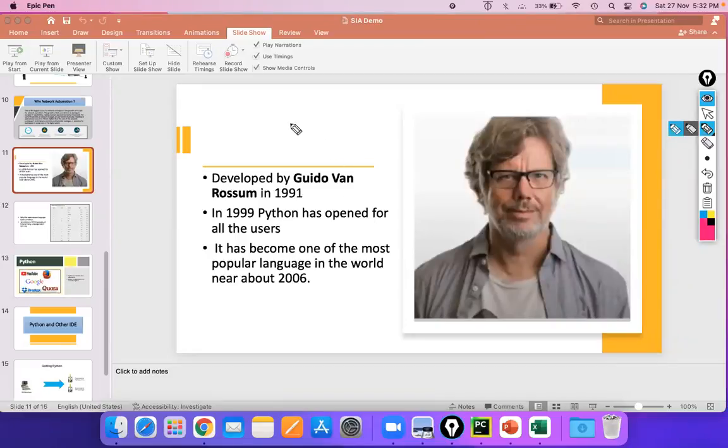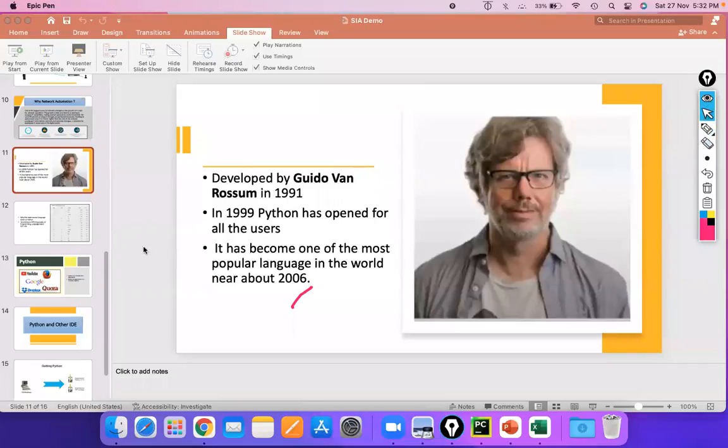So GVR developed it, and in 2006 it became most popular, and since 2006 we are all using it. Right now there is a craze in the market, and it's a hot cake because multiple multinational organizations have started using Python.